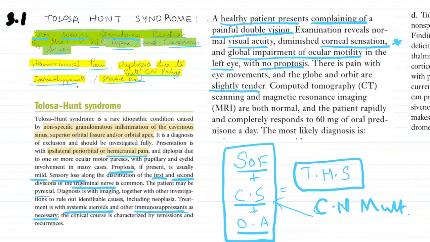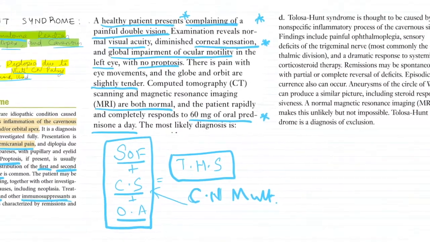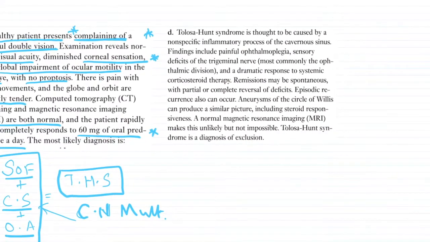Computed tomography and MRI are both normal, and the patient rapidly and completely responds to 60 mg of oral prednisone a day. So he's a good steroid responder. There is diminished corneal sensation and there is a painful double vision. So the diplopia and pain are present and the patient is otherwise healthy. So these are all of your keywords that can guide you towards Tolosa-Hunt. Now let's look at the answer. The answer is obviously Tolosa-Hunt syndrome.